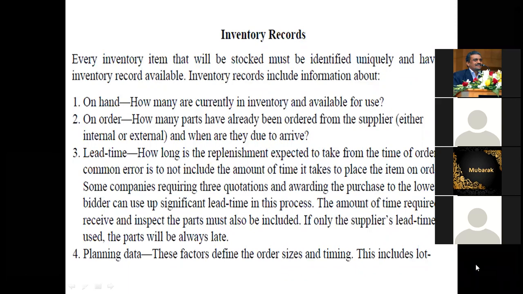On hand: how many are currently in inventory and available for use? How many on hand? What do you mean by on hand?